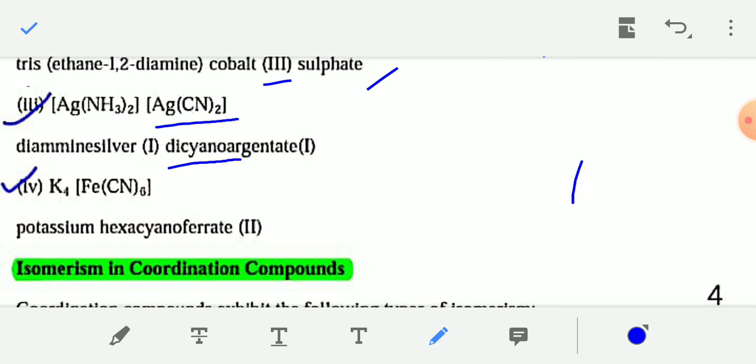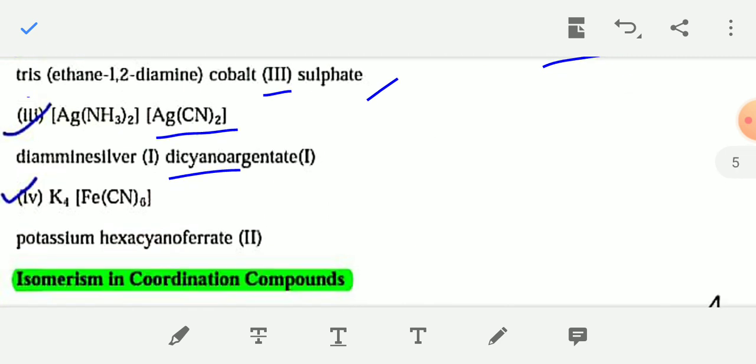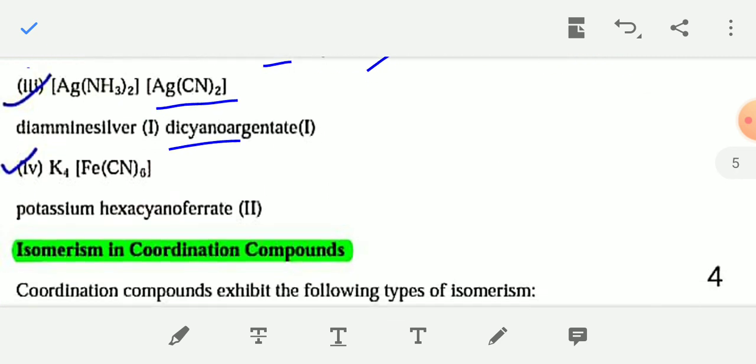And now, isomerism in coordination compounds. I'll discuss the isomerism in coordination compounds in the next video.